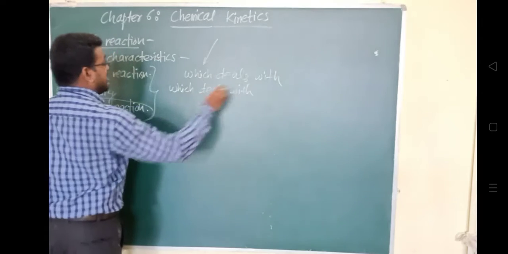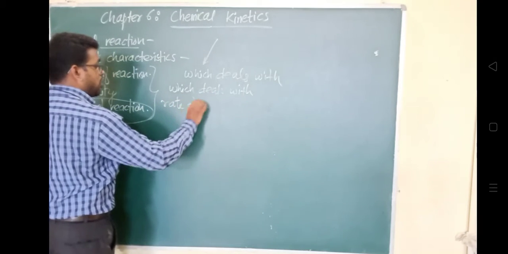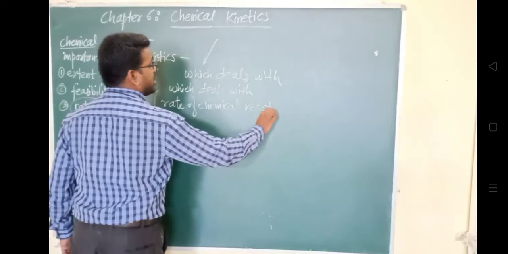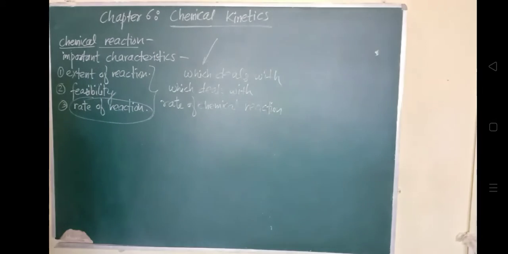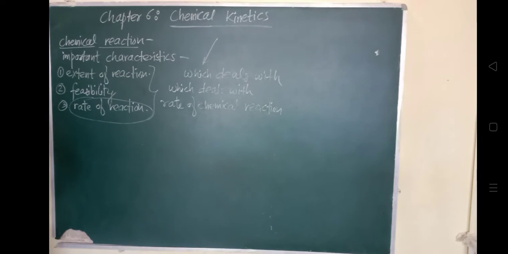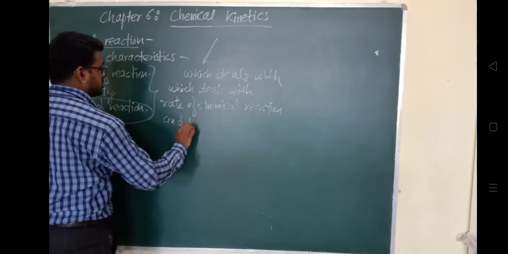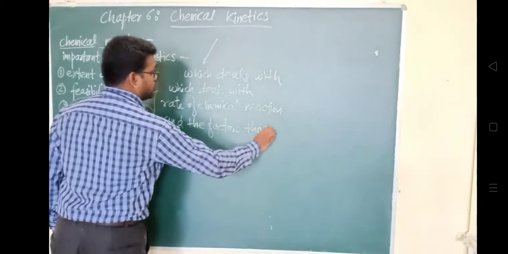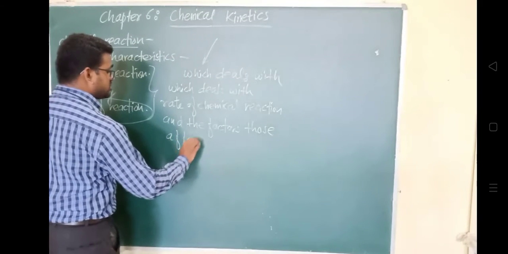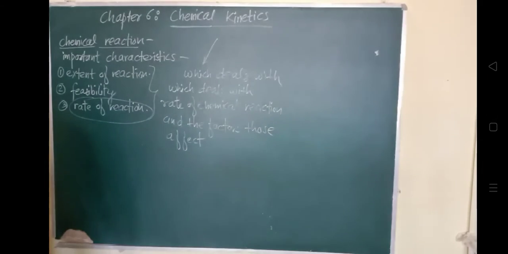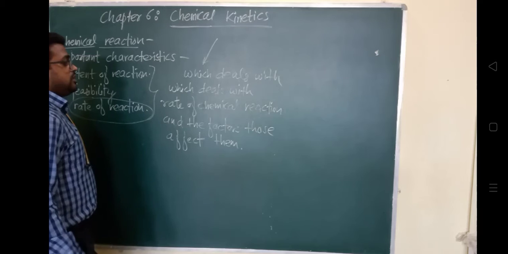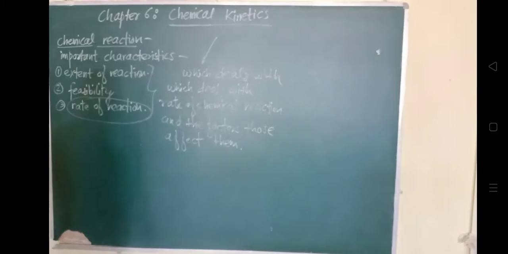It deals with the rate of chemical reaction, how much the rate of a chemical reaction is, at what rate it is reacting. And the factors that affect them, meaning which factors are there that affect them. What are the factors that are affecting the rate of chemical reaction? Did everyone understand?